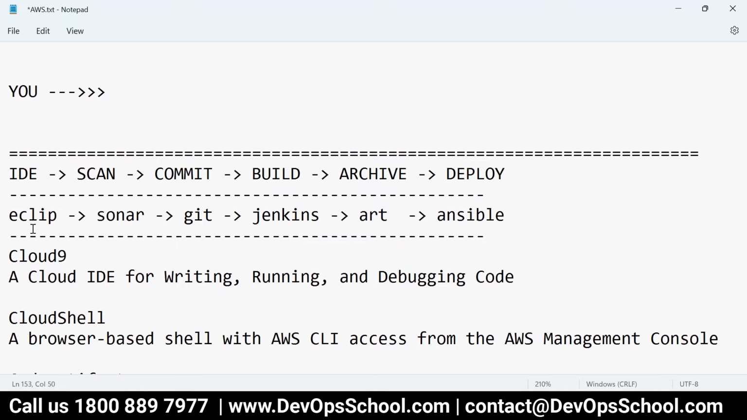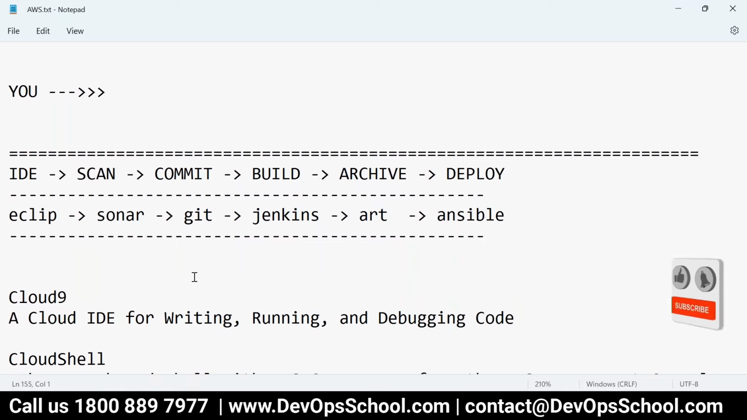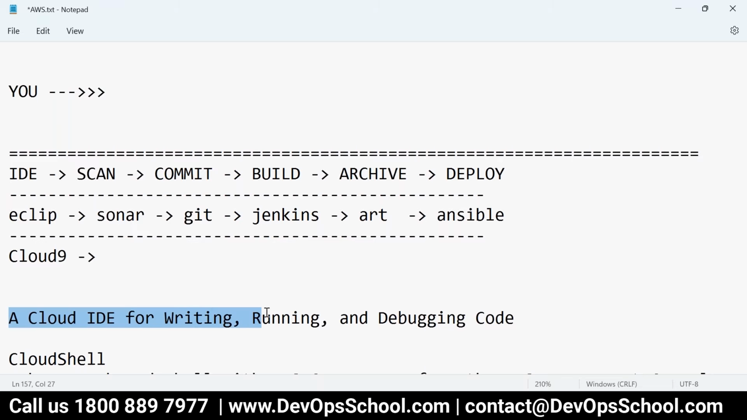Maybe you have no understanding so far because we have not reached that level. I'll teach you SonarQube, Git, Jenkins, Artifactory, and Ansible. But understand the function of the SDLC cycle, right? All of you. But guys, you know what? You have all the services on the cloud also. Cloud9, a cloud IDE for writing, running, and debugging code.